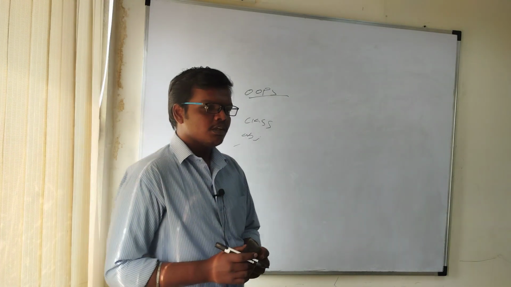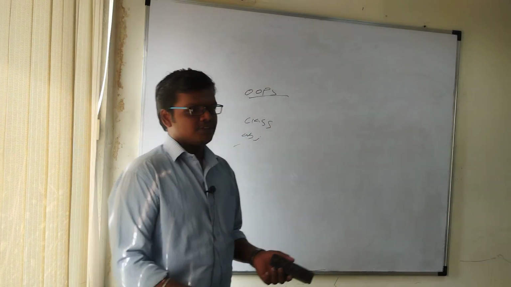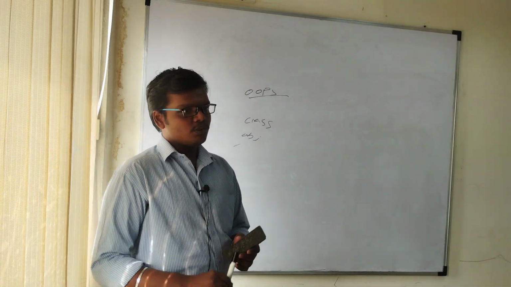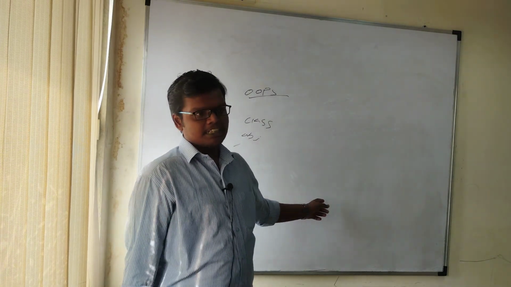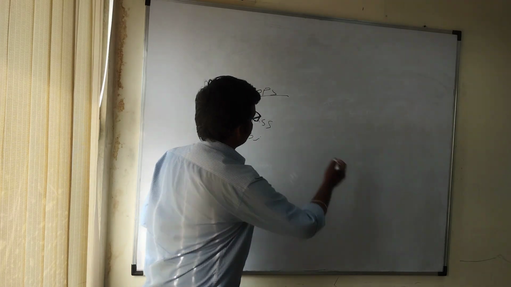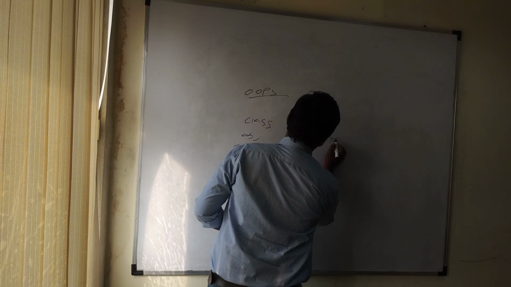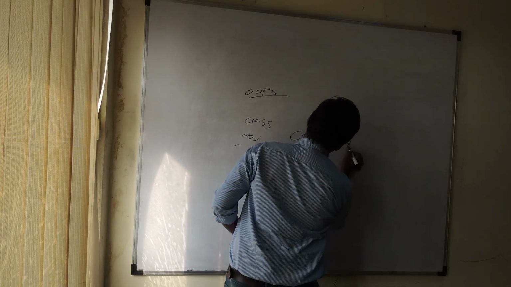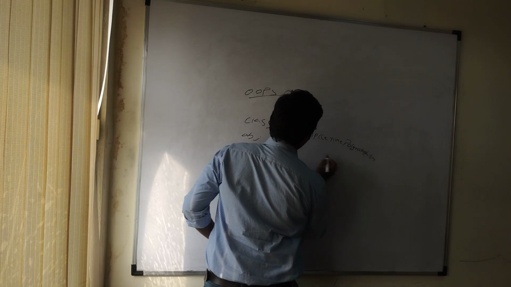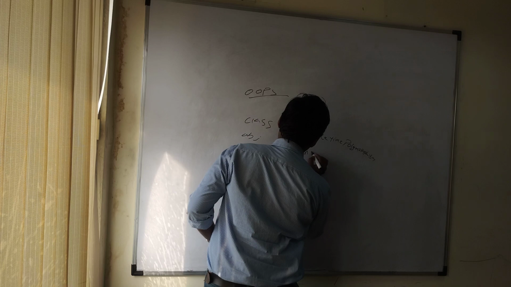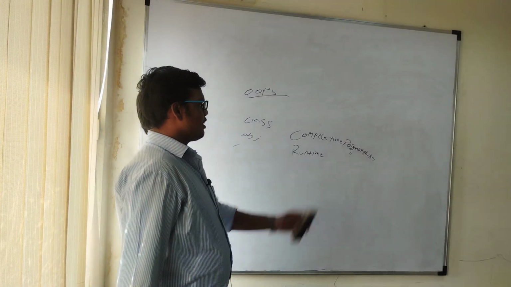How many types are there? Two types of polymorphism: static polymorphism and dynamic polymorphism. Static polymorphism is also called compile time polymorphism, and dynamic polymorphism is also called runtime polymorphism.